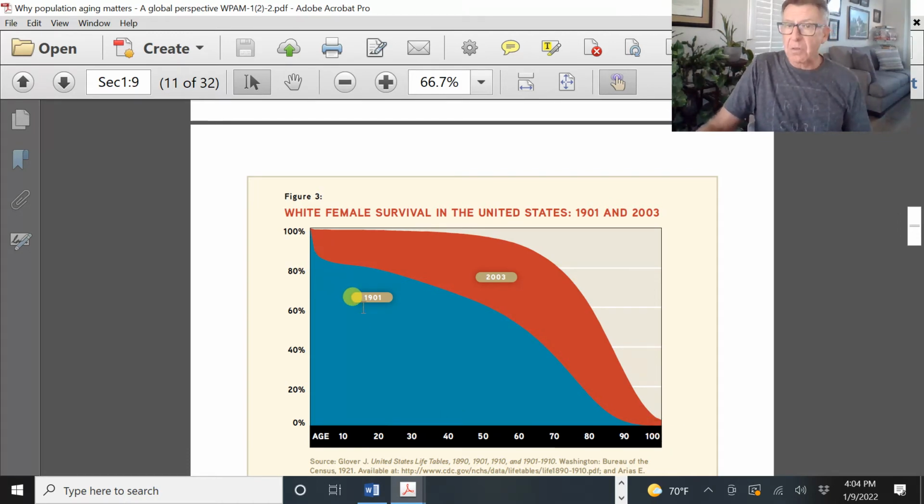In our country at the turn of the century, 1901, there was a lot of what's called infant mortality. Why was that? Because we didn't have good hygiene back then. We had a lot of infectious diseases and other issues that killed off the youngsters. So we looked at the average life expectancy for everybody born in 1901, and you see this right around here.